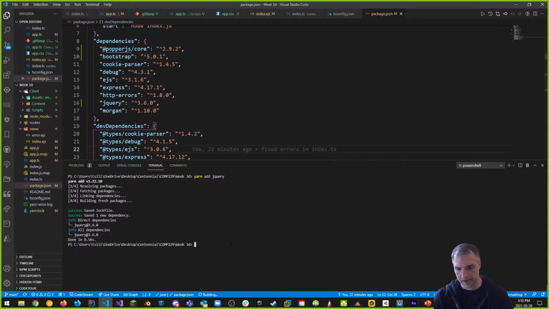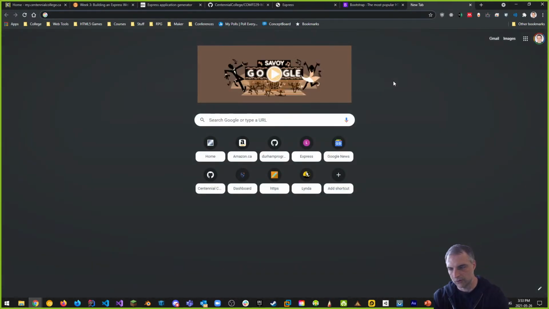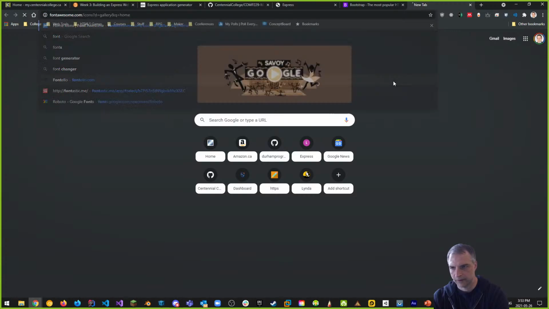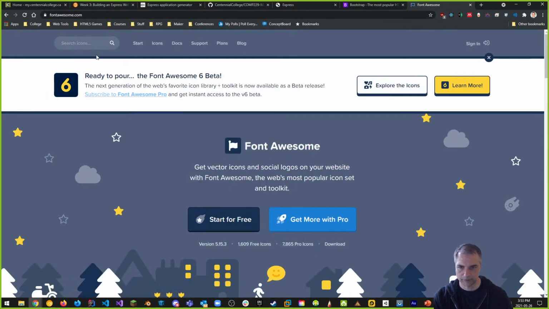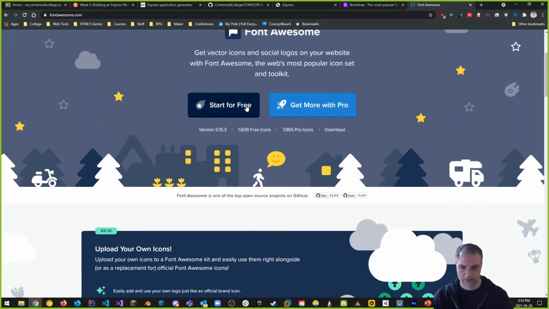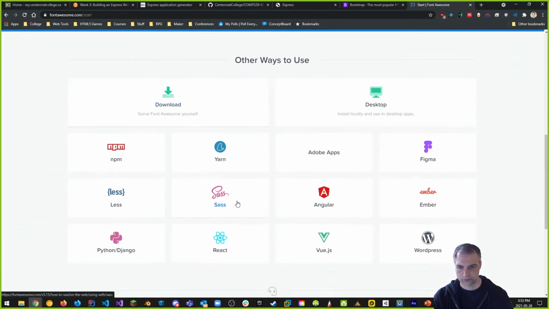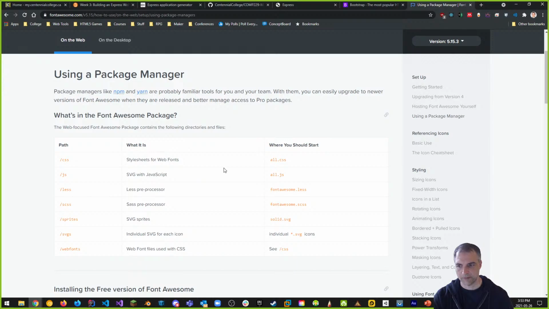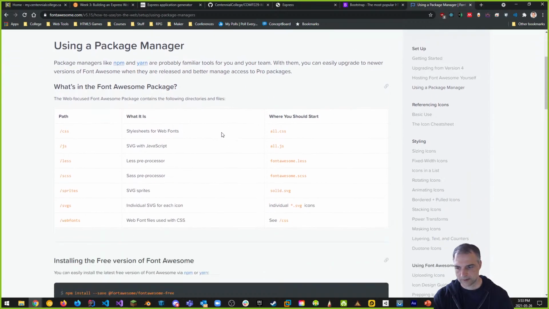The other thing we want to add is Font Awesome. So Font Awesome is the other font framework we're going to use. If I go to the homepage for Font Awesome, and if I click on Start for Free, it tells us how to install stuff with Yarn. So it says, hey, if you're going to install Font Awesome with Yarn, then it talks about how to do it.